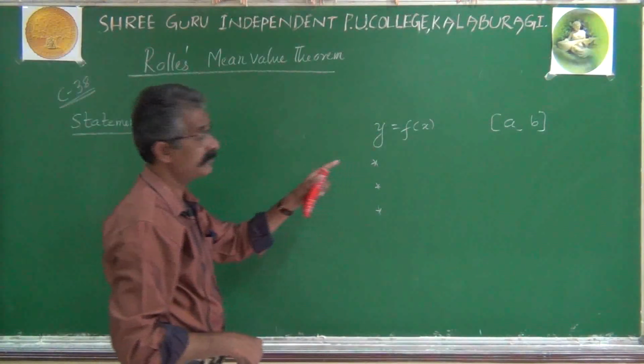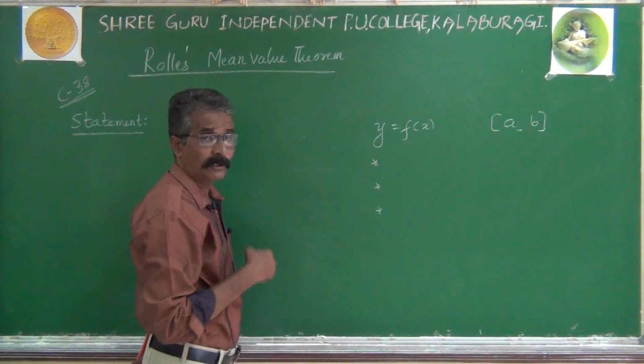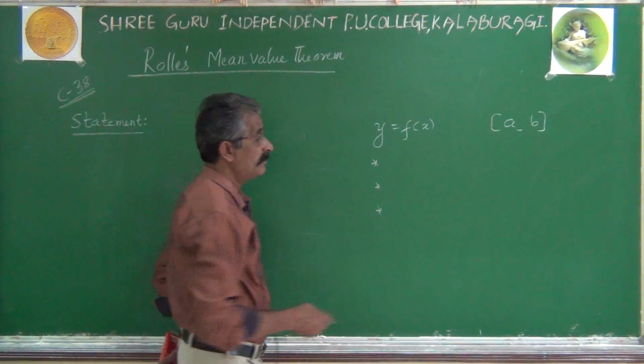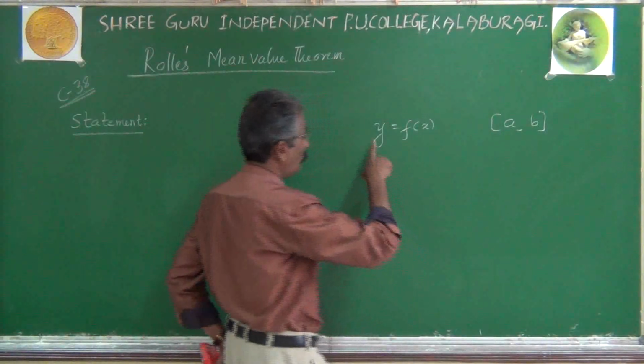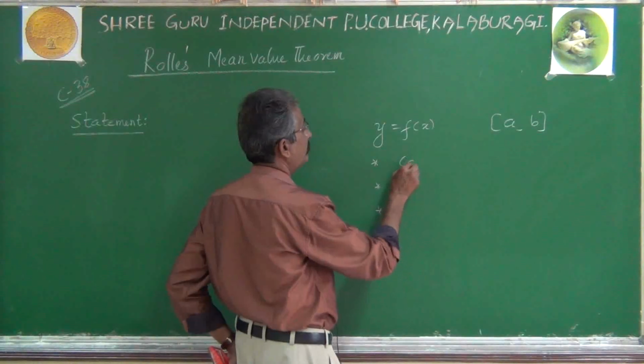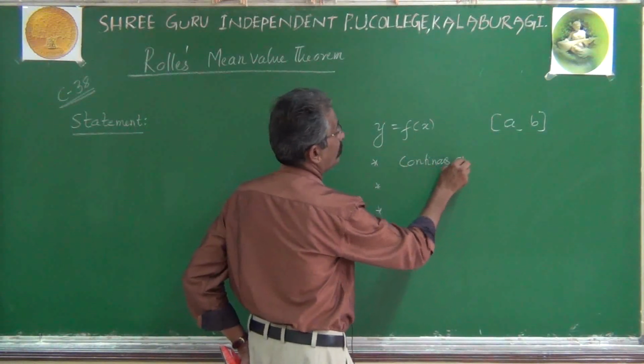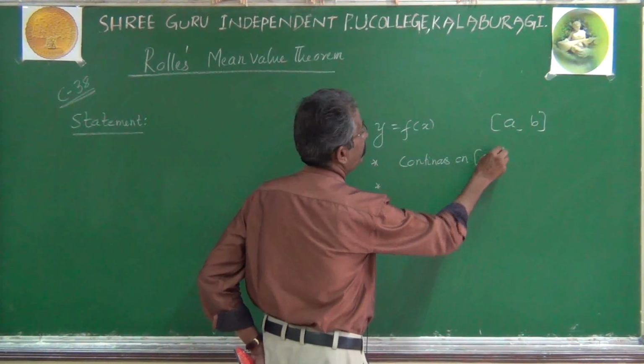First condition is that f is continuous on the closed interval [a, b].